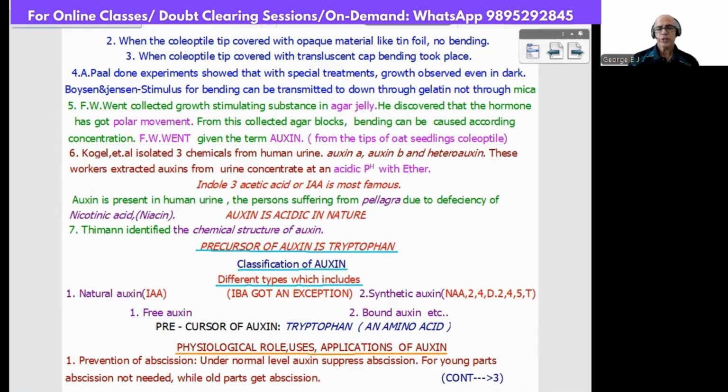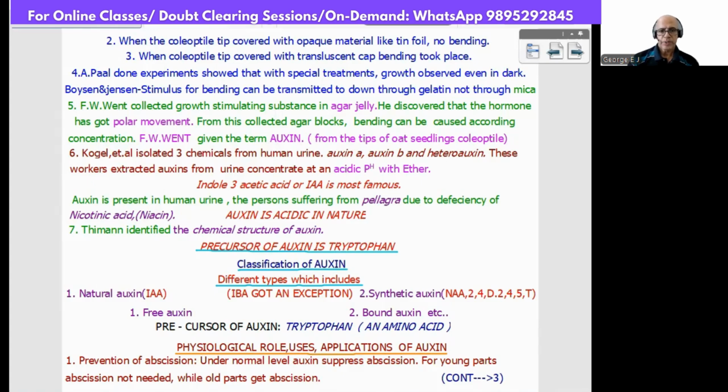Now comes the precursor of auxin. It is tryptophan, an amino acid. Now comes the classification of auxin. Different classifications are available; 2 types we can just pass through. One is natural auxin, example IAA. The other is synthetic auxin, example NAA, naphthalene acetic acid, and 2,4-D, which means 2,4-dichlorophenoxyacetic acid. That is the naming nomenclature. The second category is free auxin and bound auxin.